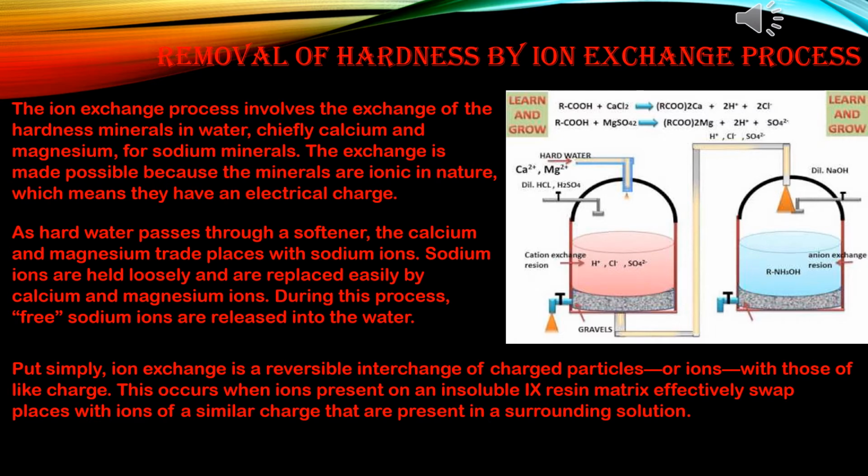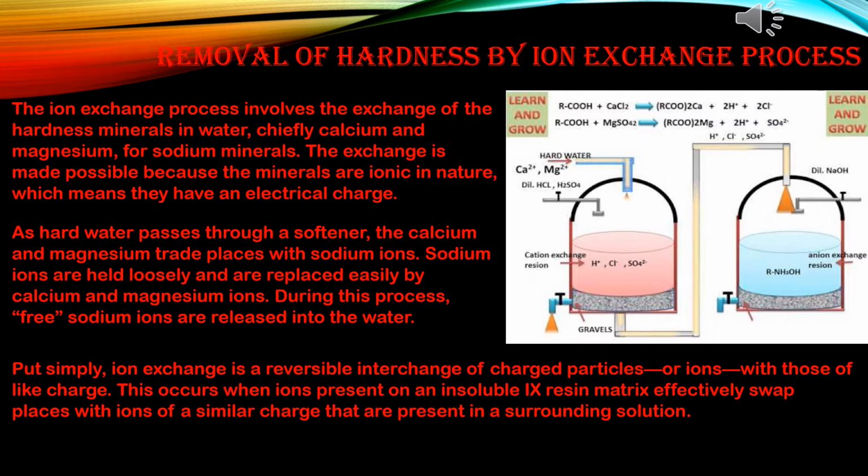This occurs when ions present on an insoluble resin matrix swap places with ions of a similar charge present in a surrounding solution. Hope you can relate your diagram with your book reactions.